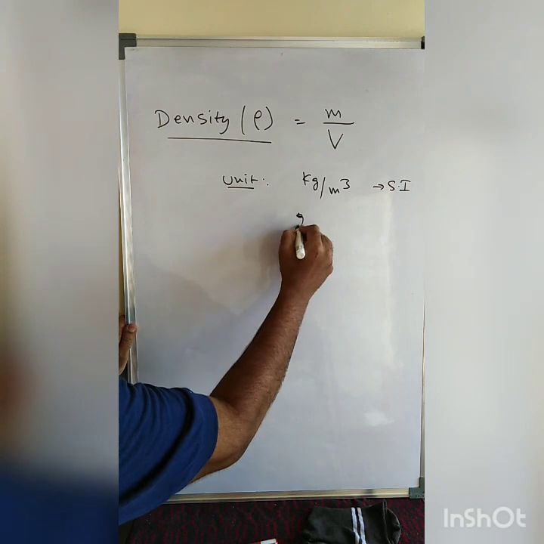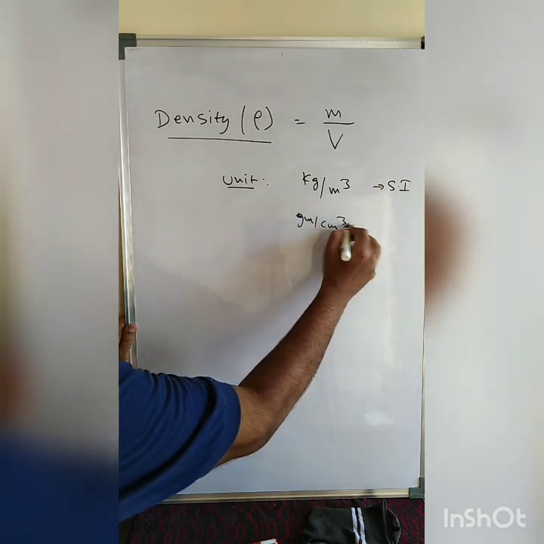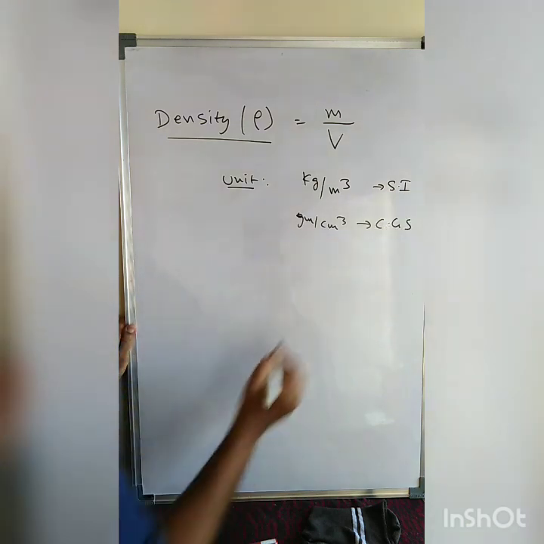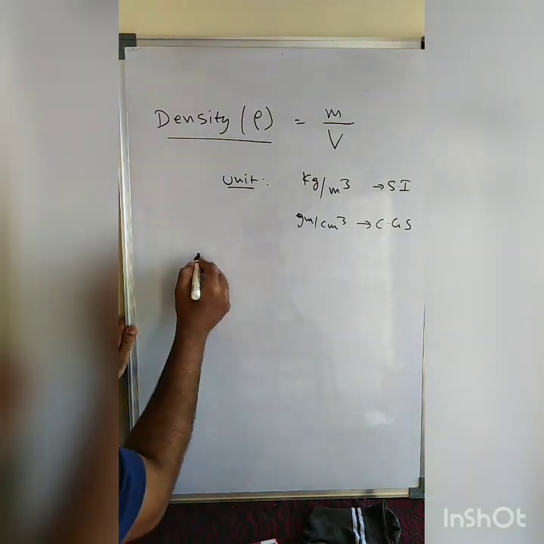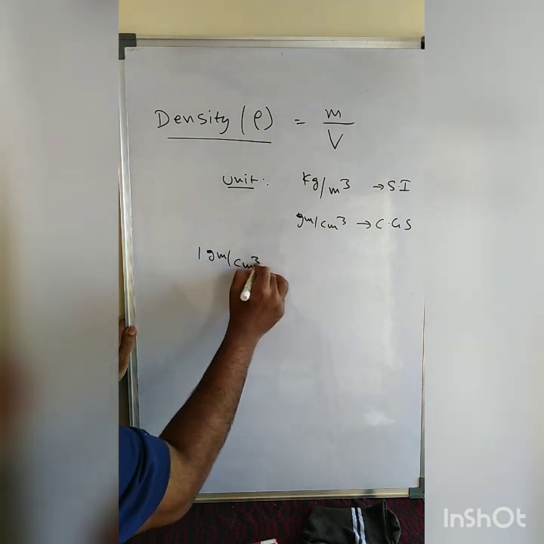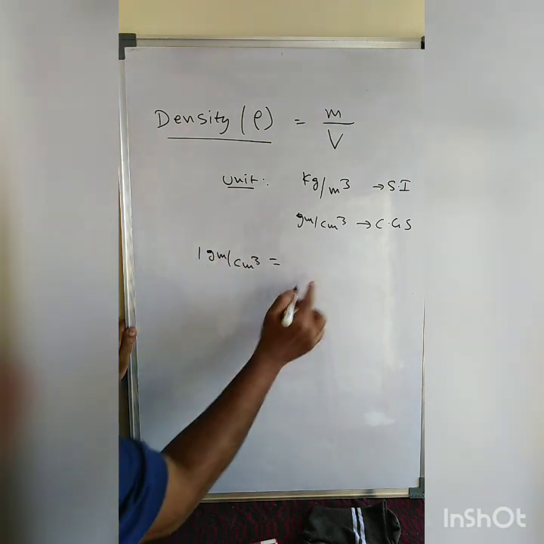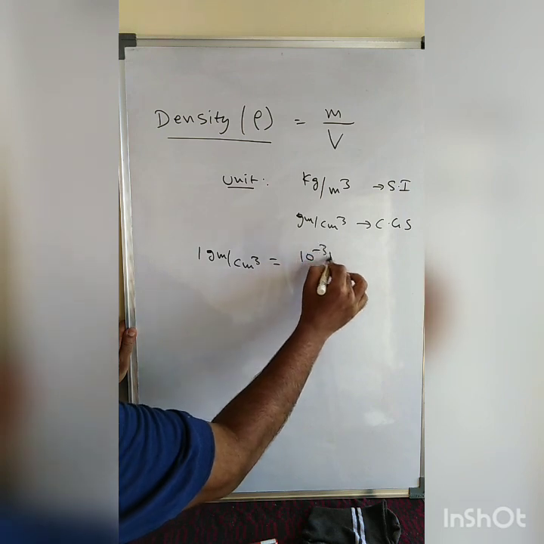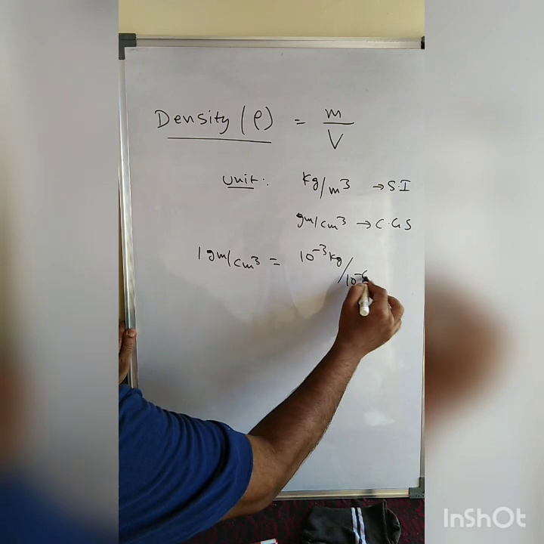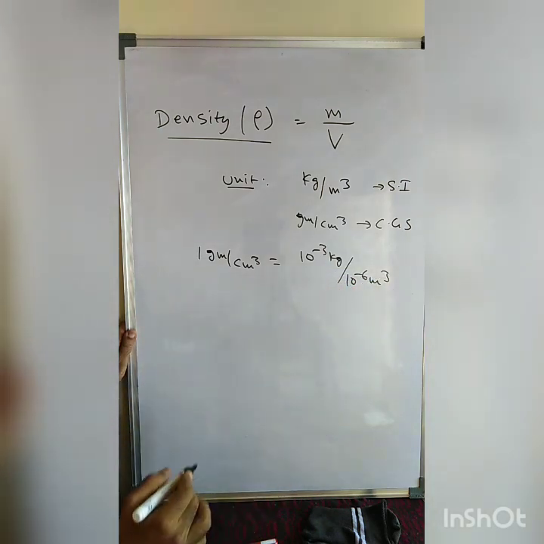Gram per cubic centimeter is in the CGS system. Here, 1 gram per cubic centimeter: 1 gram can be written as 10 power minus 3 kg, and 1 cubic centimeter can be written as 10 power minus 6 cubic meter.